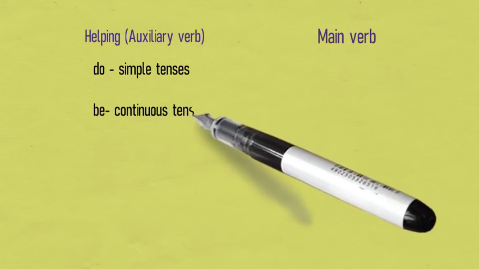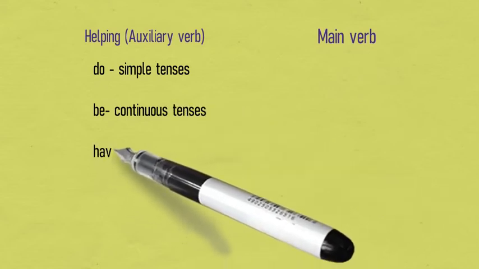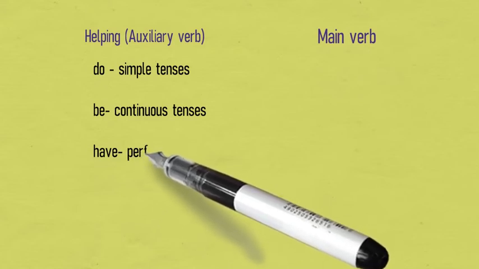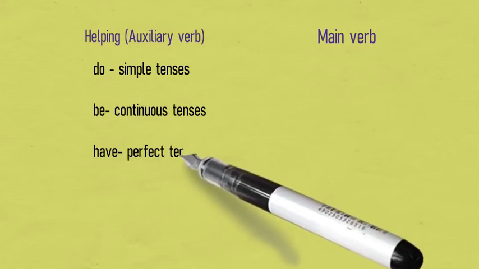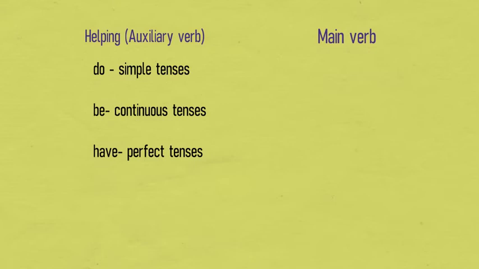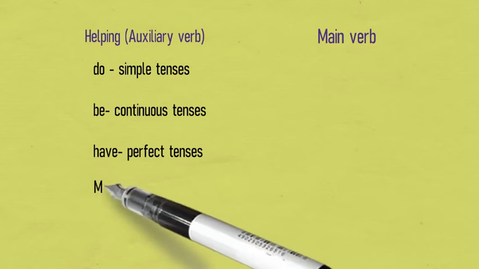The most important helping verbs are be, do, have. The helping verb do exists in simple tenses, be exists in continuous tenses, and have exists in perfect tenses.